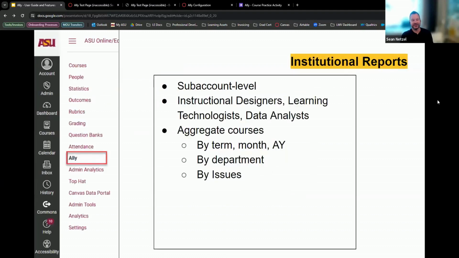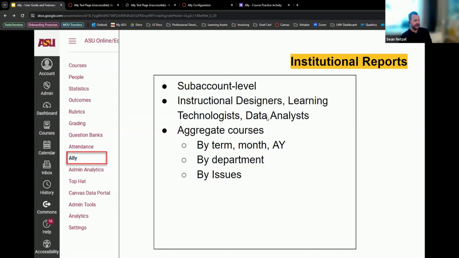Okay. So the next thing I was going to get into is what Kathy alluded to earlier, which is the institutional reports. These are not in the courses directly. This is going to be on the sub-account level. So this is something that you may or may not have access to. The people who probably should have access to these are the instructional designers of the courses, anyone who's a learning technologist or some kind of learning technology specialist or deals with LMS administration, as well as possibly data analysts on your team, people who need to analyze the data for how courses are run, anything accessibility